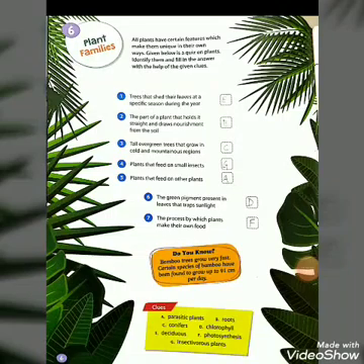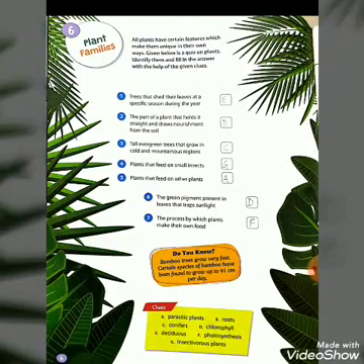Now the next one, plants that feed on small insects. Your answer is G, insectivorous plants, the plants which eat small insects. G is given inside your clue.